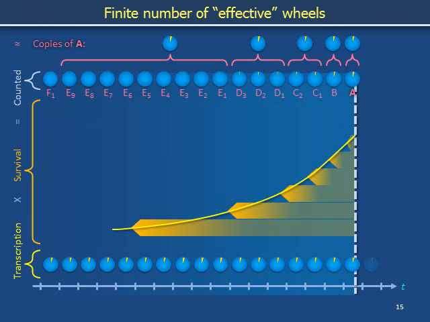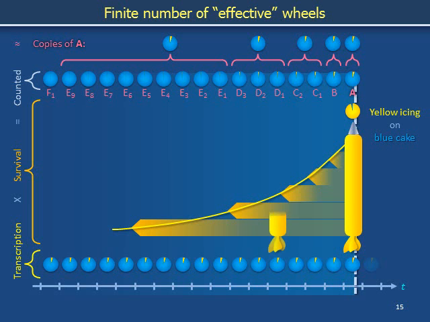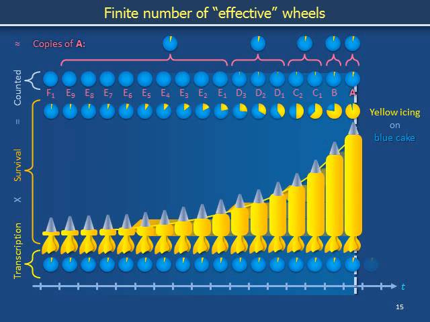We said that the height under the yellow curve corresponded to the probability that a copy of messenger RNA could survive long enough to be counted. The almost completely yellow wheel at the right is a cake. It's actually blue at the core, but it has been mostly decorated with yellow frosting, and the source of the frosting is the tube whose height equals the height under the yellow curve. For this other time, the height under the curve is less, the tube of frosting is shorter, and so a smaller fraction of the blue cake is covered in yellow. The amount of frosting in the tubes decreases moving from right to left, so increasing fractions of blue cake surface remain exposed moving from later toward earlier times.